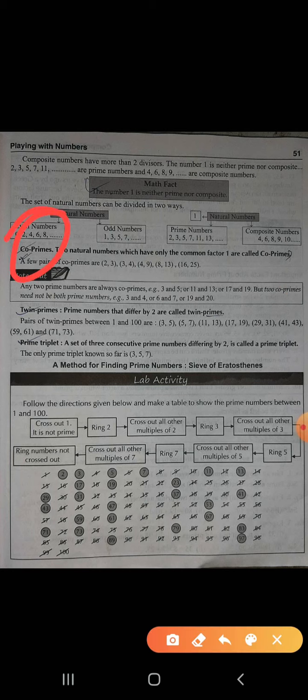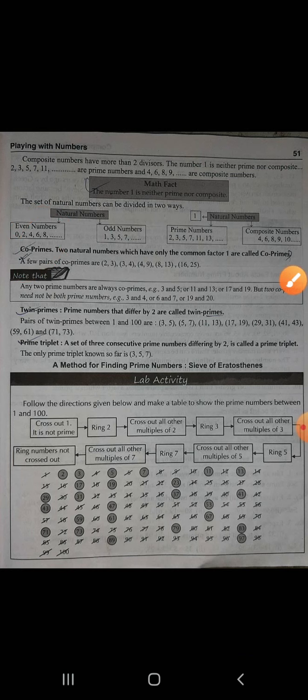Now, what is co-prime? See the definition: 2 natural numbers which have only the common factor 1 are called what? Co-primes. Here, all these numbers are what?